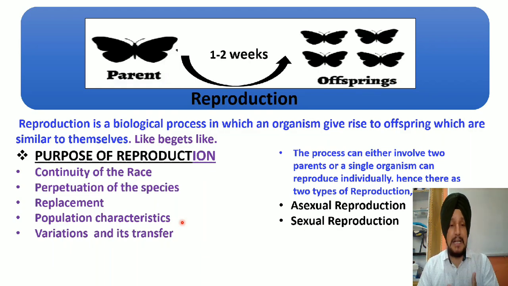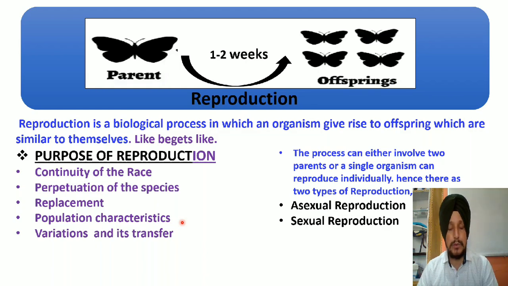I would say the main significant role of reproduction, that is variations and their transfer. Students, first of all, we have to know about the term variation. Students, variations are those changes which play a very important role in the struggle for existence of every organism. Rather, we can say that these variations play a very important role in the adaptation of an organism to the prevailing dynamic environment.